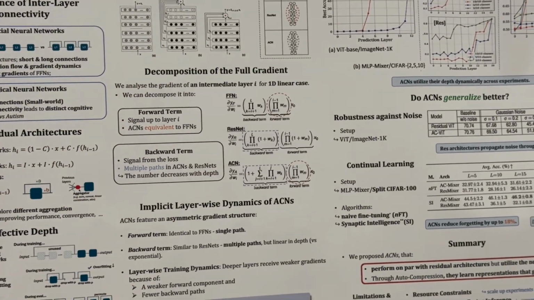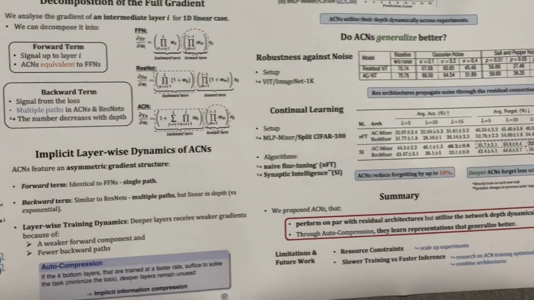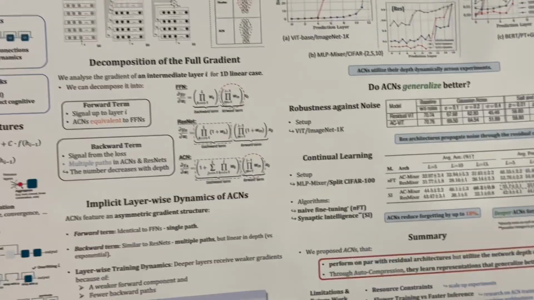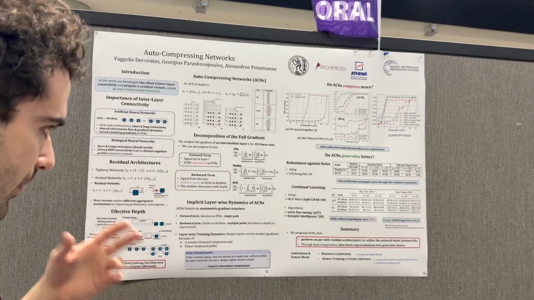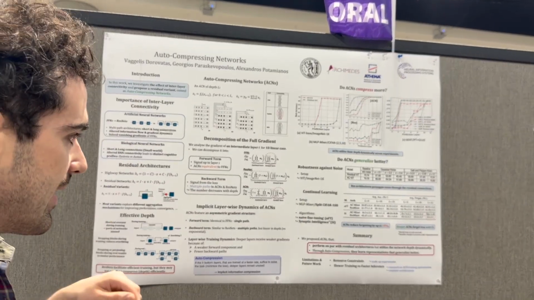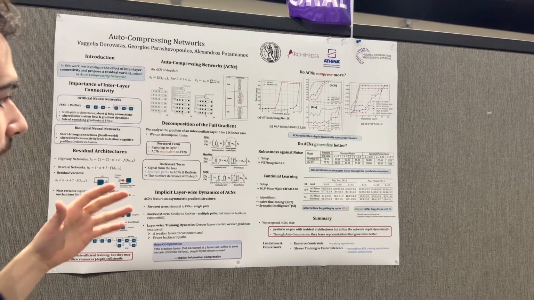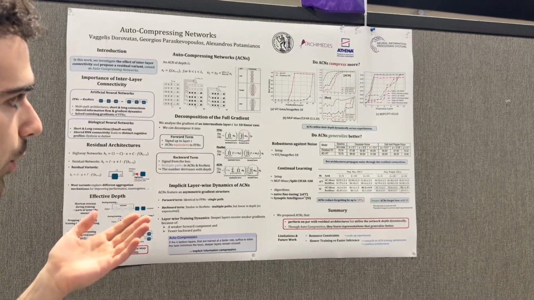This changes the gradient dynamics of the architecture, and we show that it induces implicit layer-wise training dynamics in ACNs. The idea is that early layers are trained at a faster rate than deeper layers. And the claim is that if these early layers suffice to solve the task, so they minimize the loss before the deeper layers start training, then the deeper layers remain redundant, close to the initialization, and we can prune them.